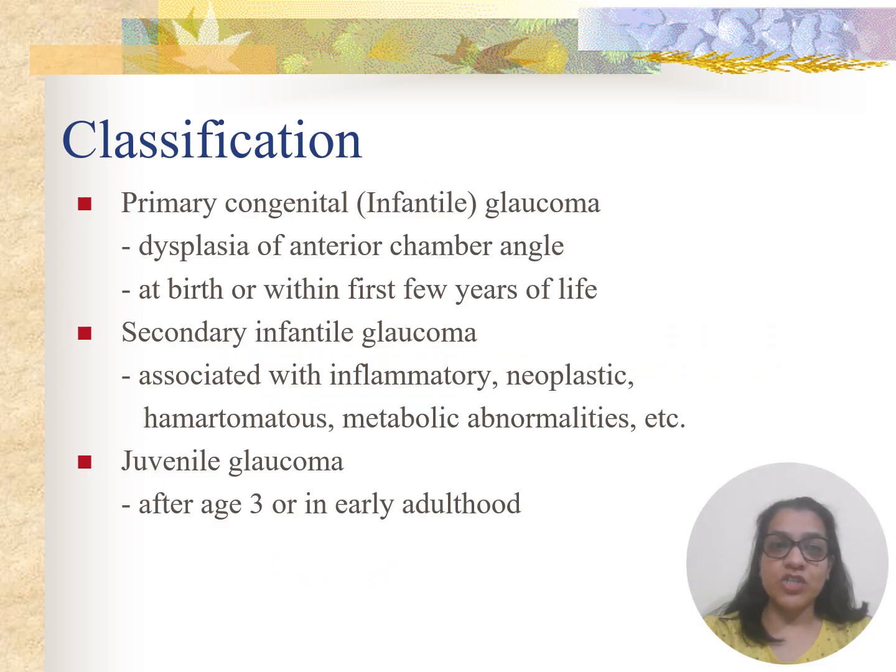So as per classification, it can be either primary congenital glaucoma, which occurs due to dysplasia of the anterior chamber angle. It is generally present at birth or within the first few years of life. Then it can be secondary infantile glaucoma, which is associated with inflammatory or neoplastic causes, hamartomatous or metabolic abnormalities. And there can be juvenile glaucoma that occurs after the age of 3 years or in early childhood.